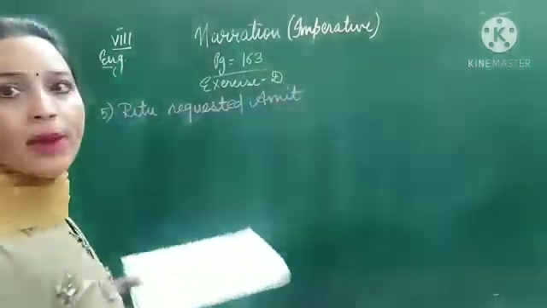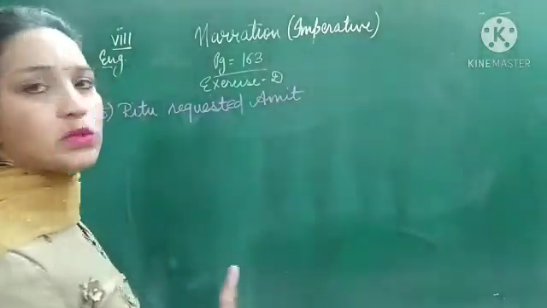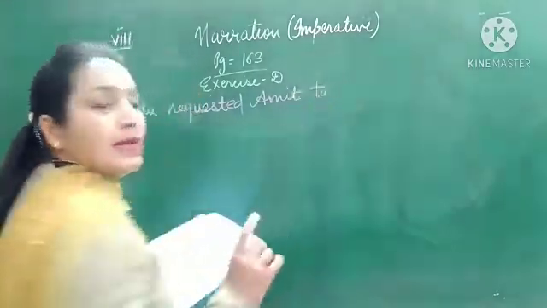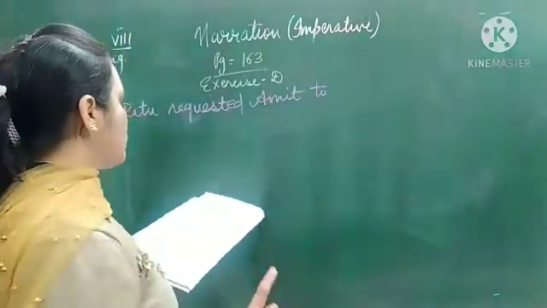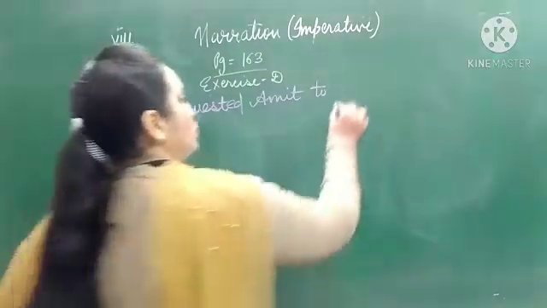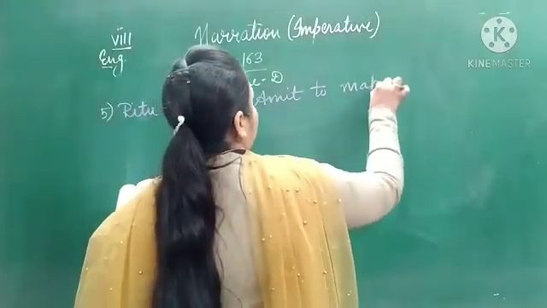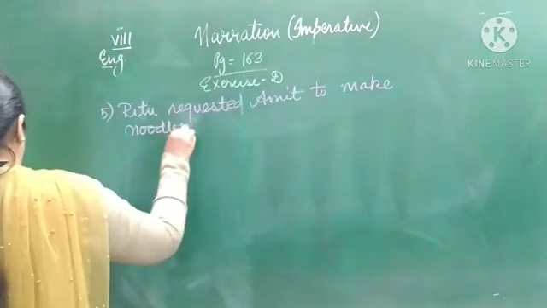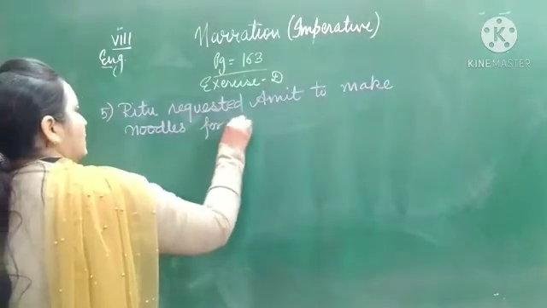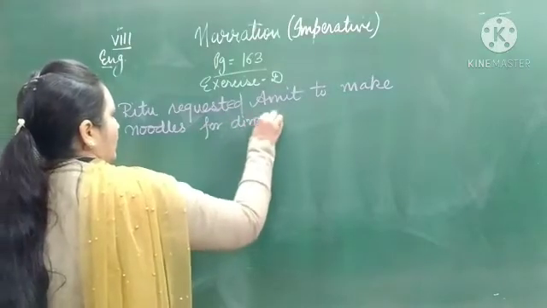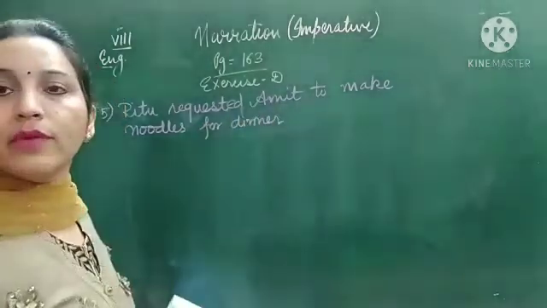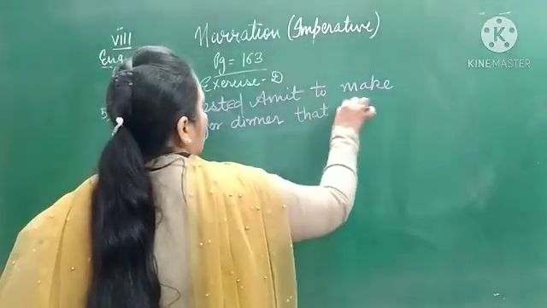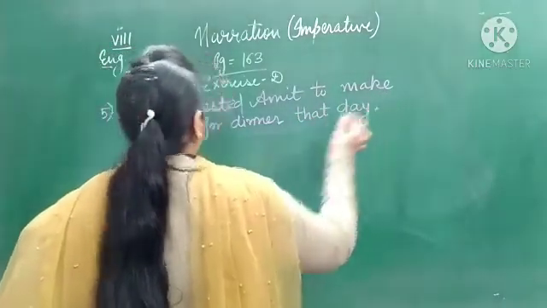Now, in place of comma and inverted commas, no conjunction will be used. We will write to, and the word please will be omitted. So: Ritu requested Amit to make noodles for dinner. Now, today will change into that day.